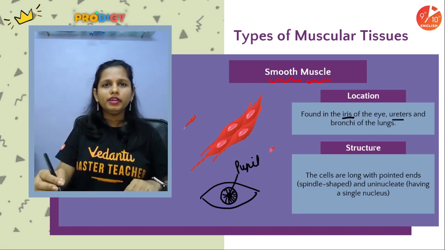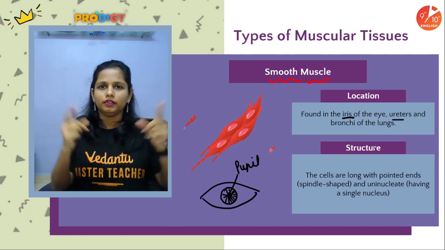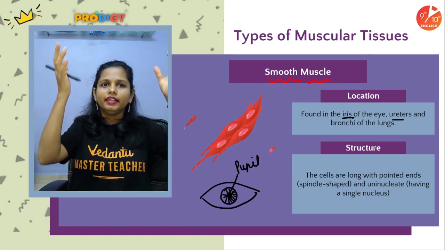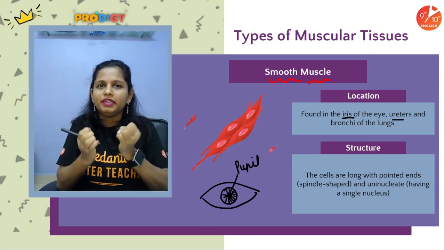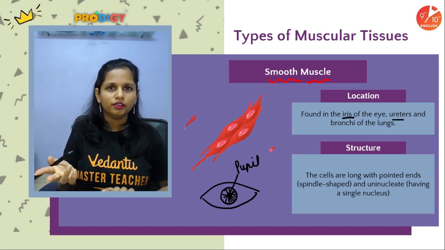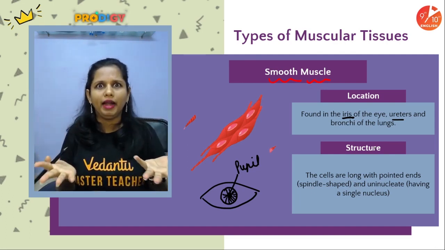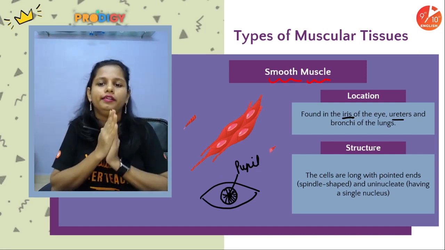Second, ureters. The ureters carry the urine from the kidneys into the urinary bladder. These are two tubes and they carry the urine by peristaltic movements, and these movements are again involuntary. We don't order our kidneys to take the urine out. It goes automatically. It's controlled involuntarily.